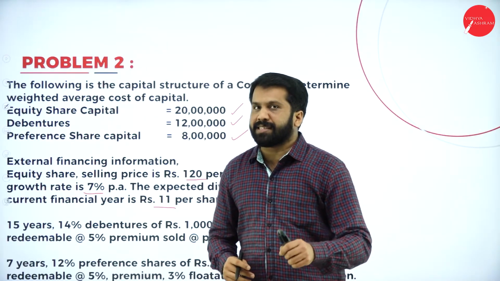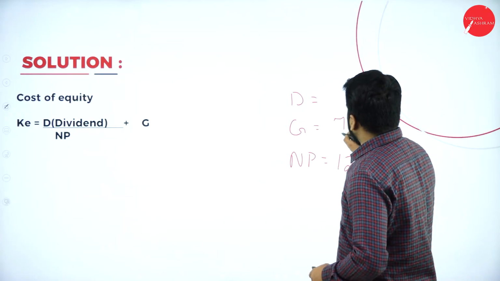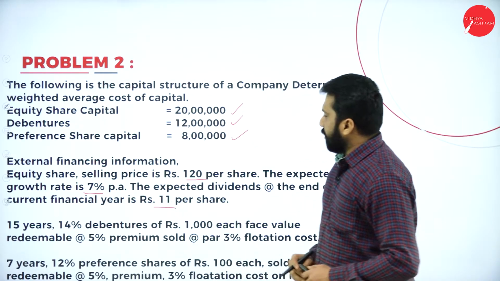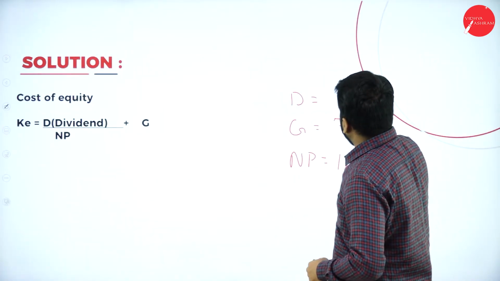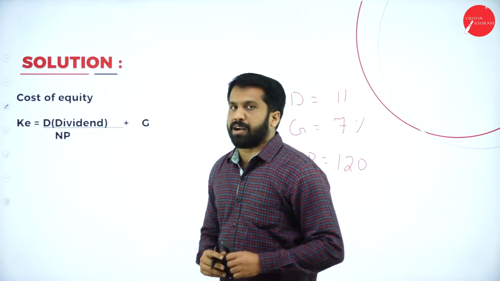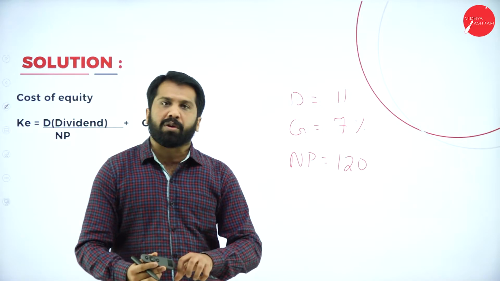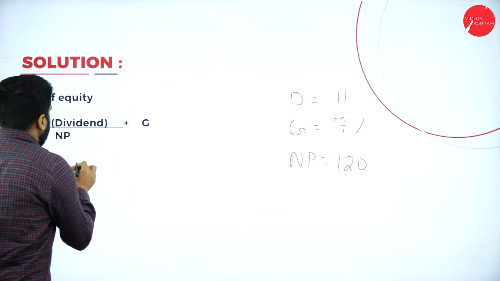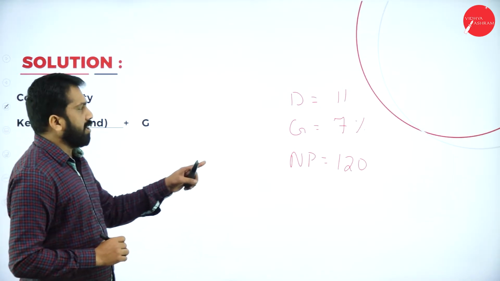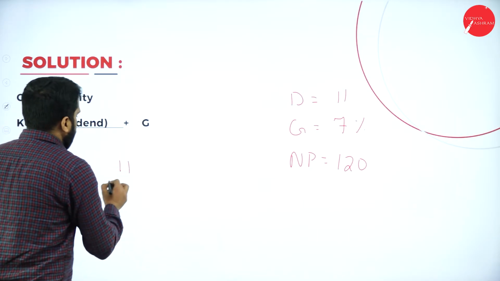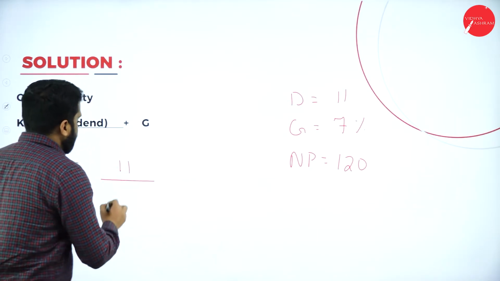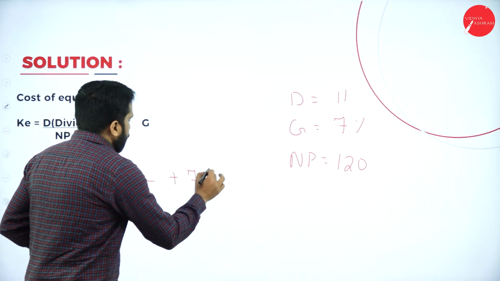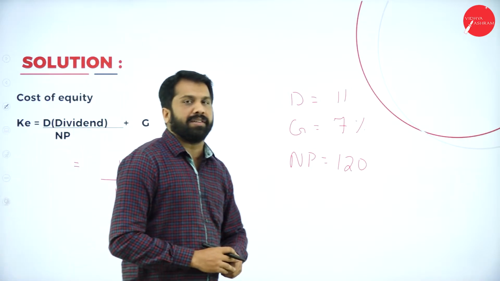Growth rate is given as 7%. Take growth rate as 7%. What is your dividend here? 11 rupee per share. Any doubt up to this? Whatever is given in the information, we copied and pasted. Now, your cost of equity is equal to dividend, 11 rupee, divided by your net proceeds 120, plus your growth 7%. This will be your calculation.